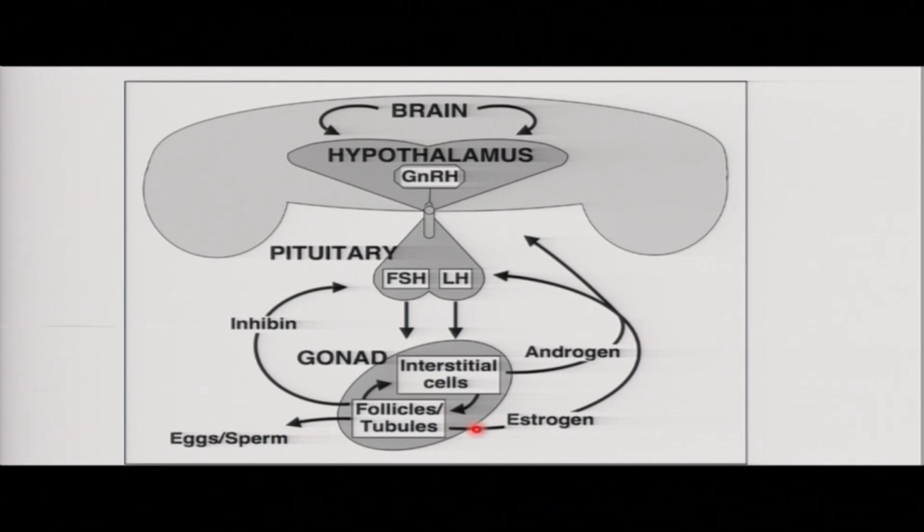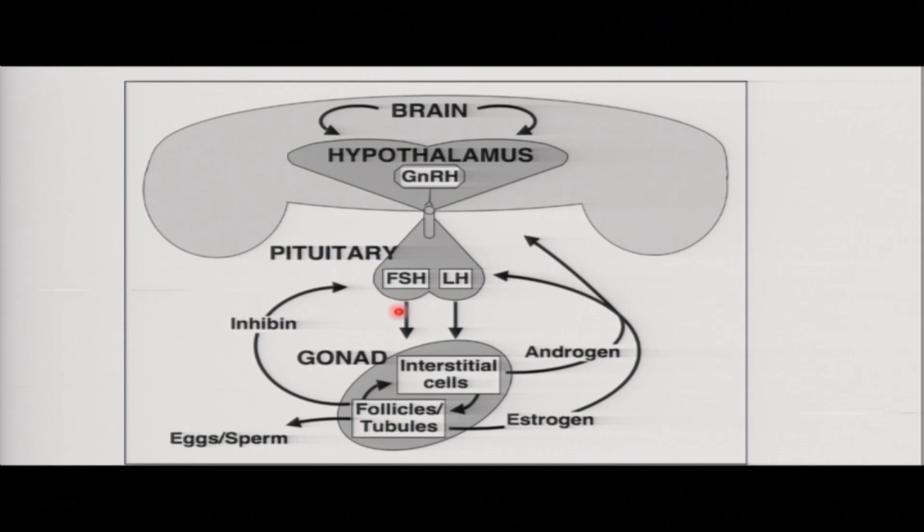Now, let us see what happens. Now, this is the brain. Remember, the brain is the organ which coordinates all activities of the body. So it instructs the hypothalamus to produce gonadotrophin-releasing hormone, which is going to instruct the pituitary gland to produce follicle-stimulating hormone and luteinizing hormone.